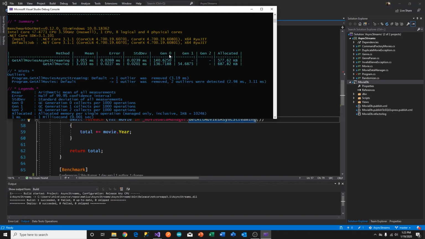And then on top of that, if your allocations are moving from generation 0 in the garbage collector to generation 1, it's going to cost you even more, right? I'm not going to give you a whole lecture on generational garbage collection in .NET, just keep that basic thing in mind. So in Gen 0, there were allocations through the benchmarking. But in the streaming version, there have been no Gen 1 allocations. Plus, the total number of bytes allocated for the streaming version is less than the non-streaming version.